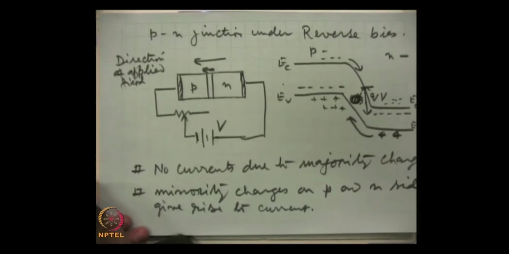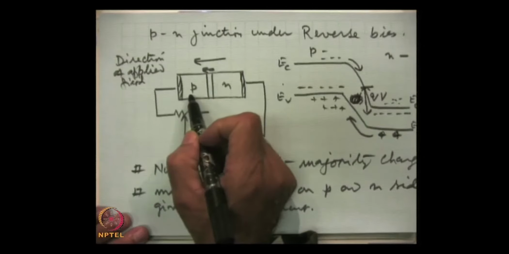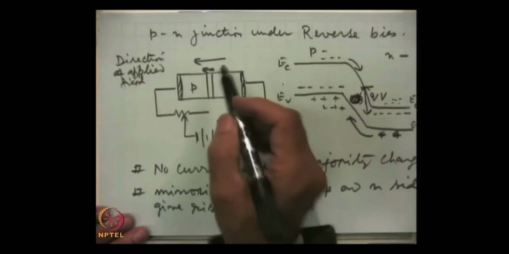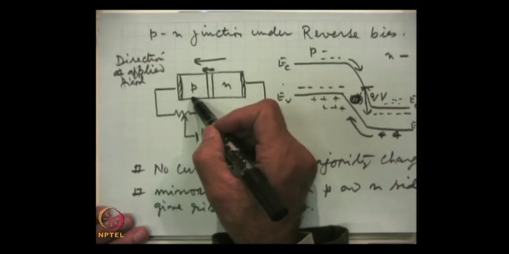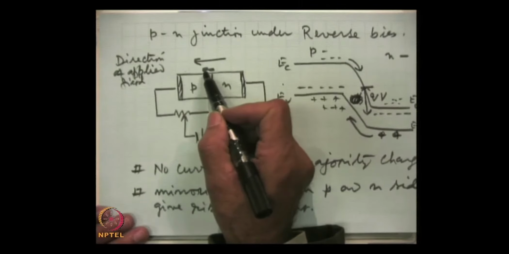Now, a few things are important to note. Not all the electrons in the p region, the minority charges, will be able to contribute towards this current, because the p type material is full of holes. So, an electron far away from the junction, when it tries to move towards the junction, will most probably recombine.